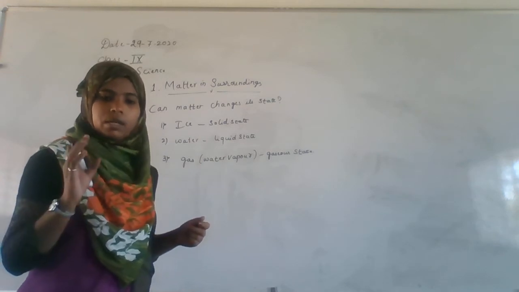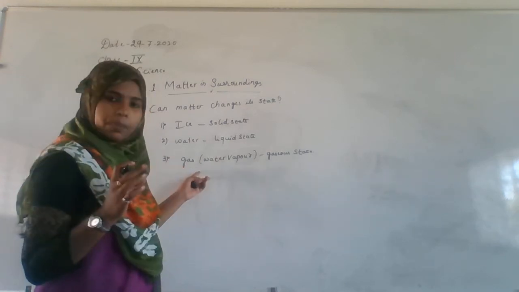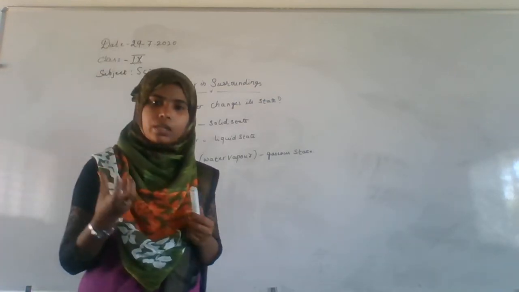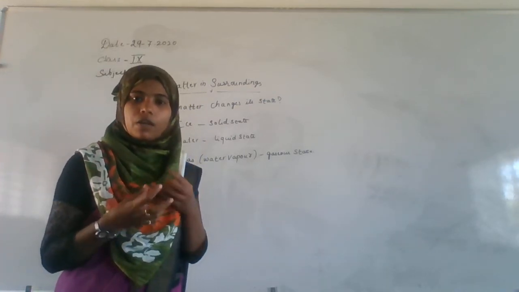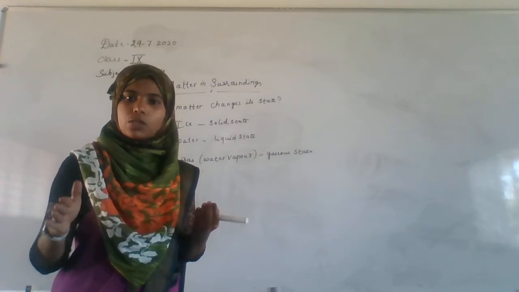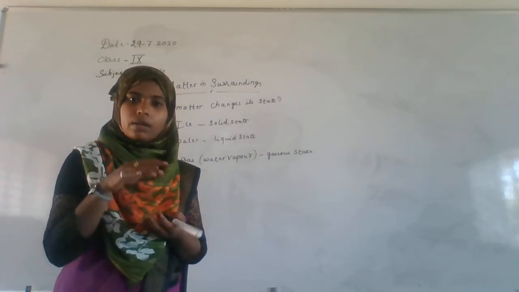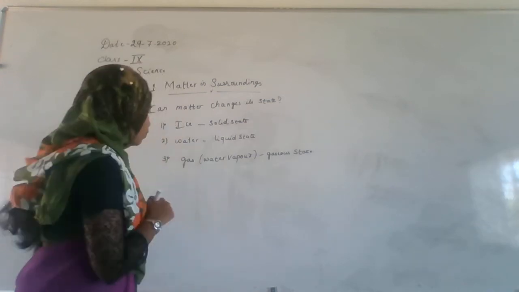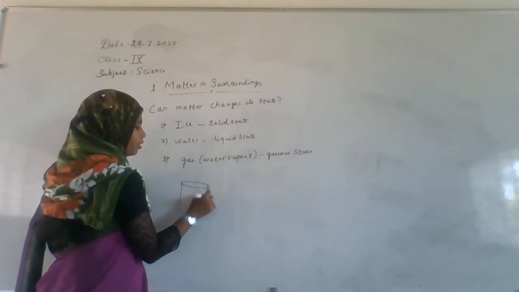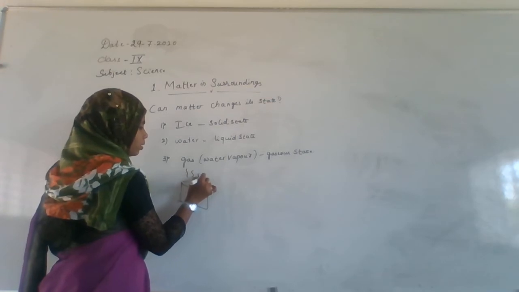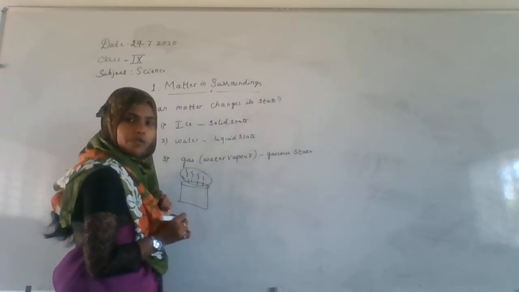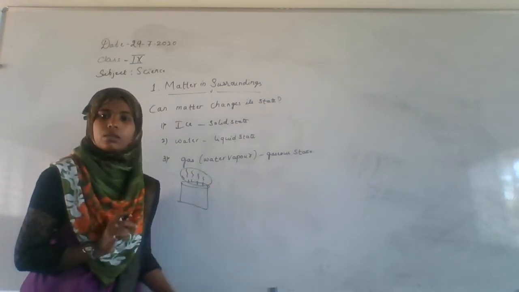If you increase the temperature further, you may see, whenever you are cooking rice or boiling water, the water vapors. This is water vapor in the gaseous state.